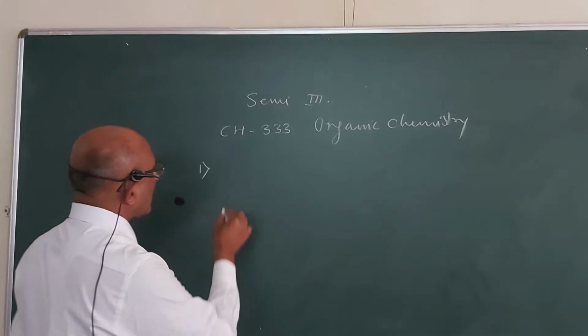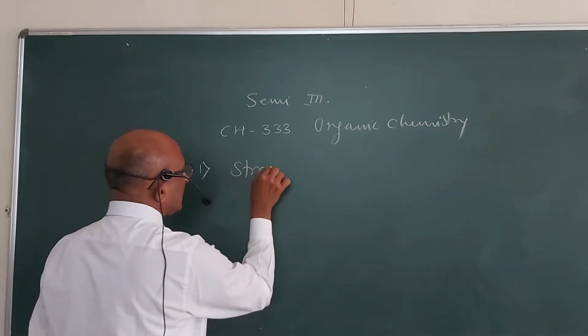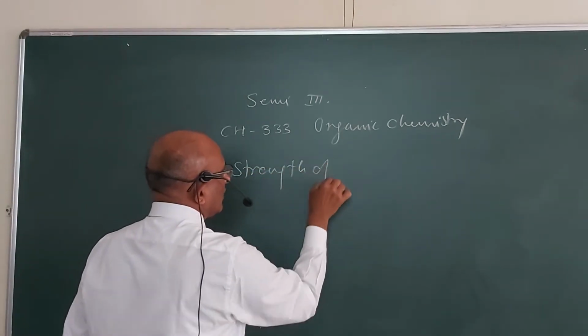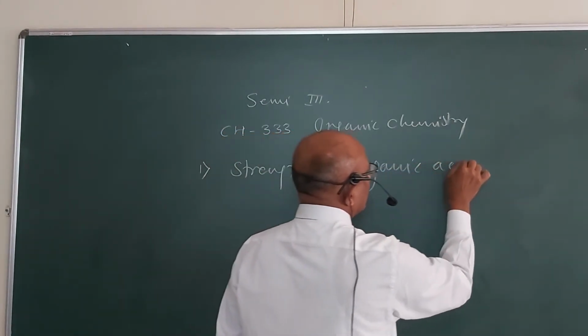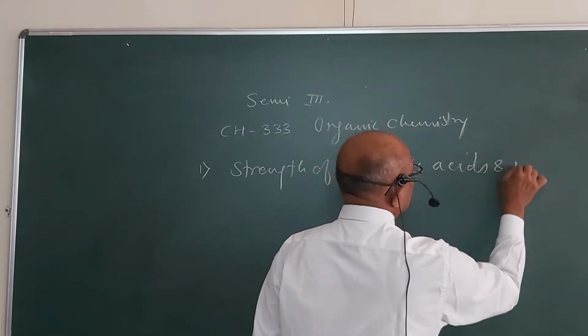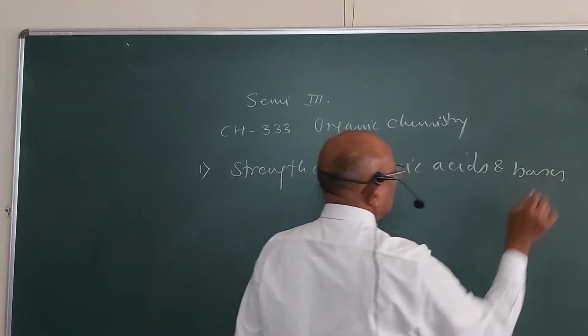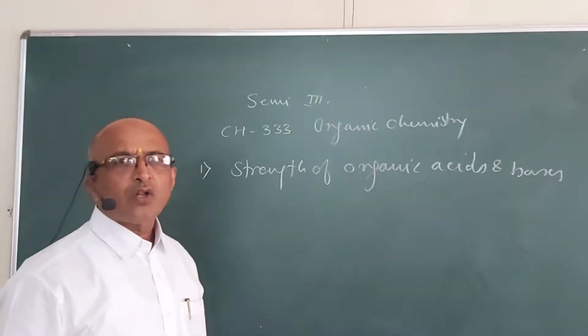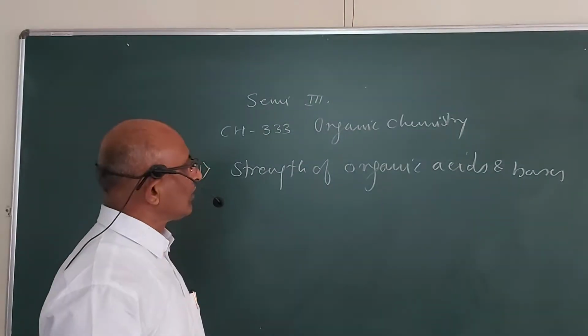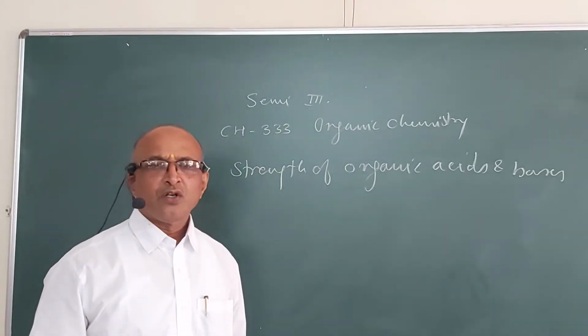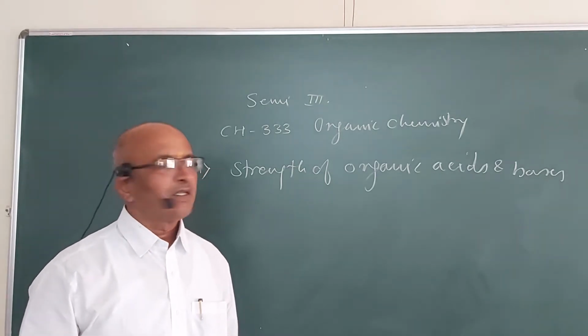That is the strength of organic acids and bases. In this, we are going to deal with what are organic acids, what are organic bases, what are the different definitions according to the different theories, Lowry and Bronsted theory, Arrhenius theory.